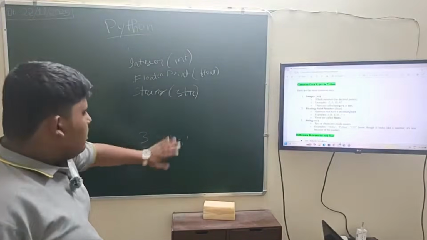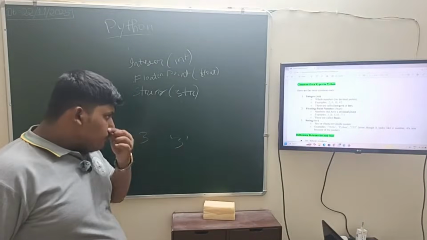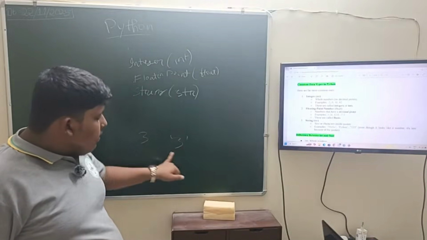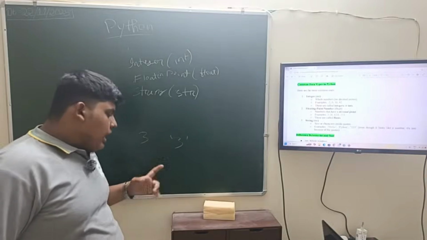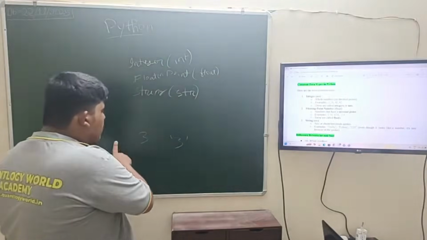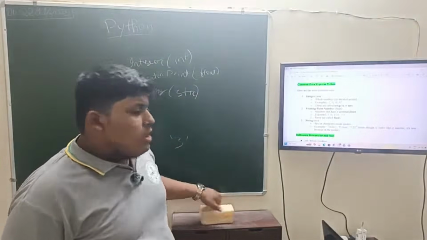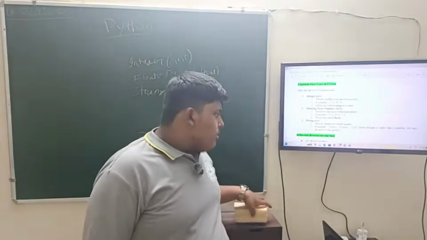Inside quotes 3 is a string, and this one is an integer. In Python, anything we write inside single or double quotes will come in green color, and the variables assigned to any integer, float or string values will be in black color.